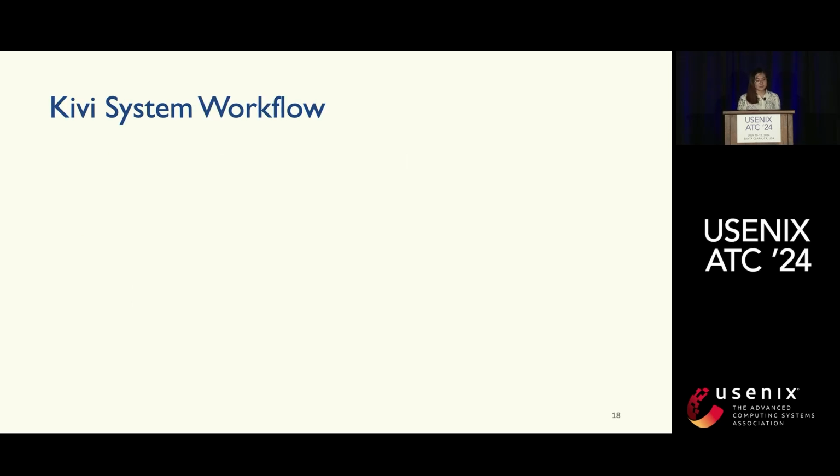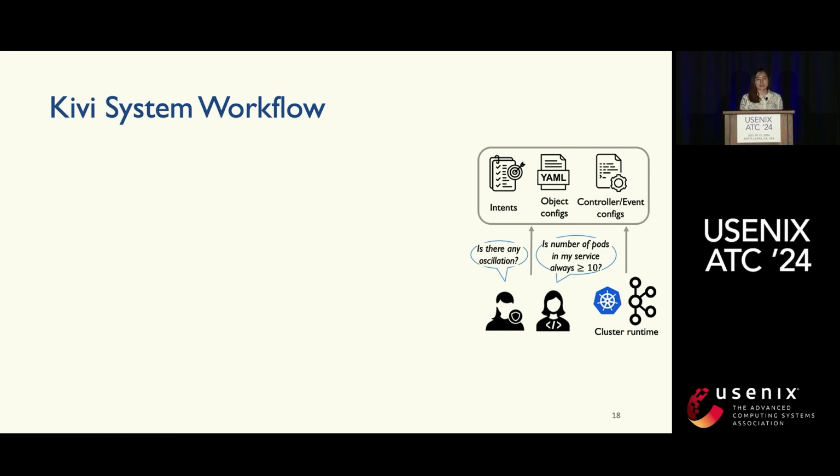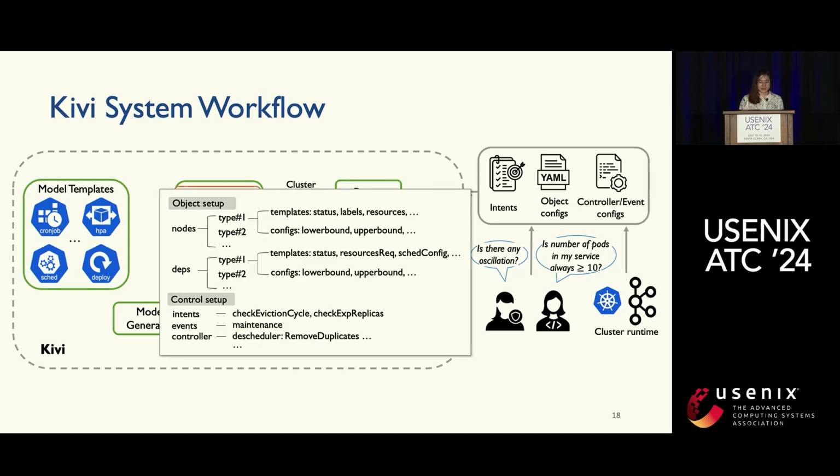So let's look into the workflow of Kivi. The users may ask questions like: is there any oscillation, or can the number of pods in my system be more than or equal to 10? After receiving those intents and also the configuration of the cluster, our system has 5 main components. The parser takes this and parses it into a uniform format we call the cluster setup. It consists of the definition of each type of node, the templates for each type, and the configurations, such as the upper or lower bound of each node type in your cluster. It also includes things like intents, event assumptions, and the controller configurations.